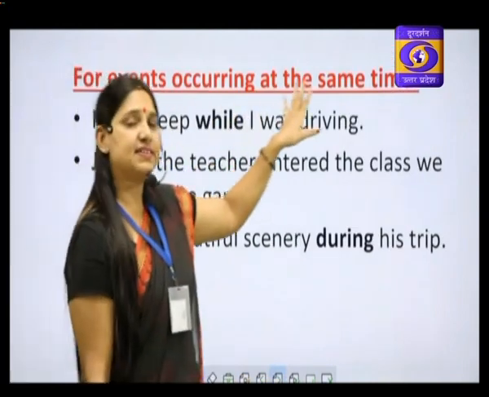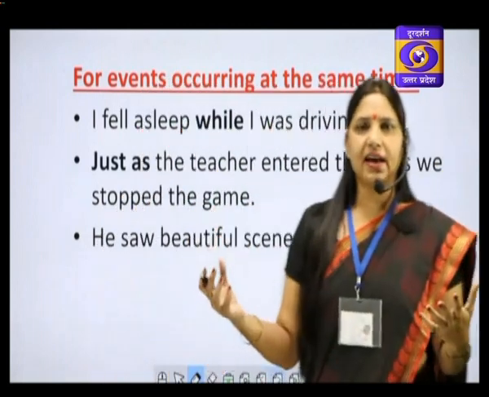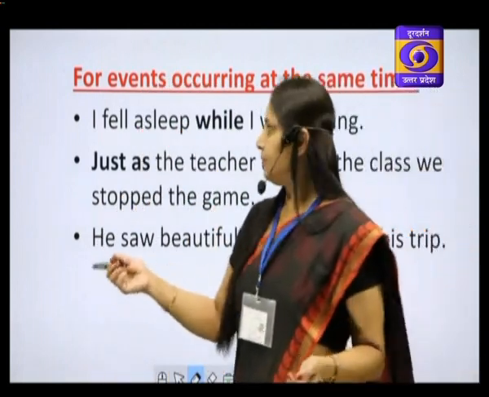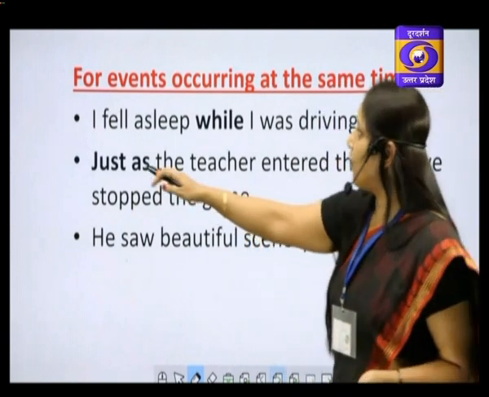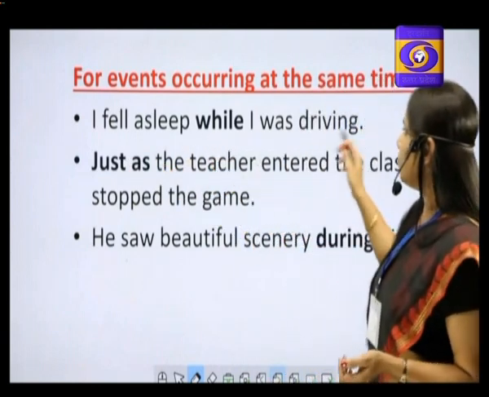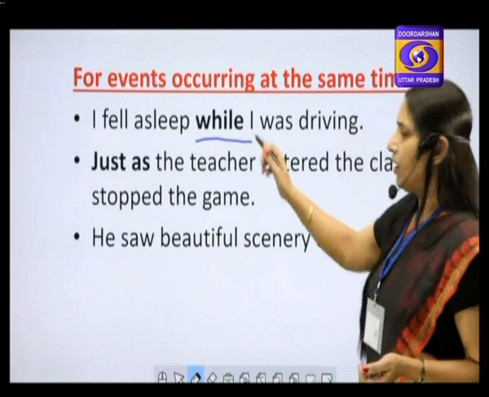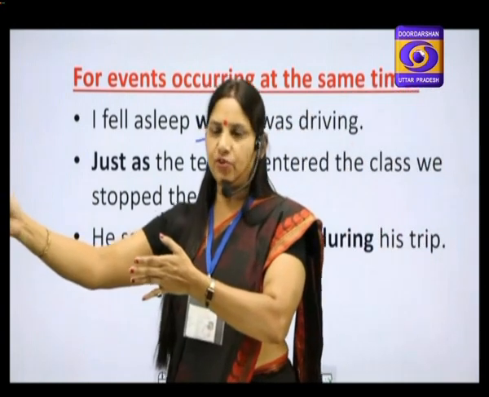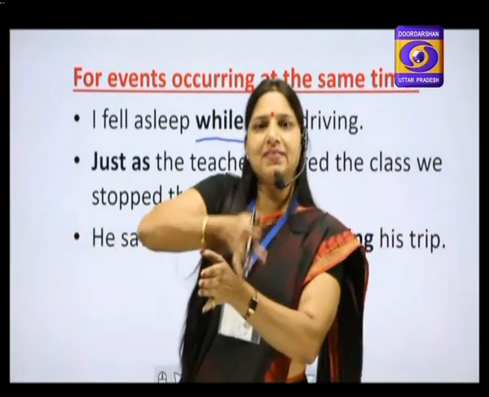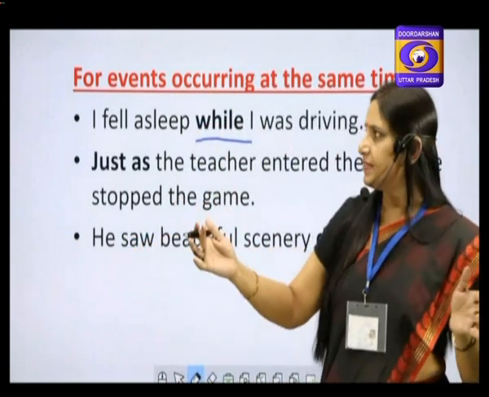For events occurring at the same time. If two events are occurring at the same time, the words and phrases that you can use are: I fell asleep while I was driving. While I was driving. I was driving, this long action was happening, and in the middle somewhere I fell asleep. So two actions happened at the same time.